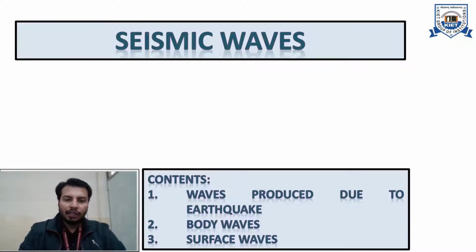We have seen in the previous lectures what an earthquake is, how an earthquake originates, what the different internal structural configurations of the earth are that are associated with the occurrence of an earthquake, and how the energy released by an earthquake in the form of waves will behave when it passes through those layers of the earth. So in this lecture we will discuss in detail what seismic waves basically are.